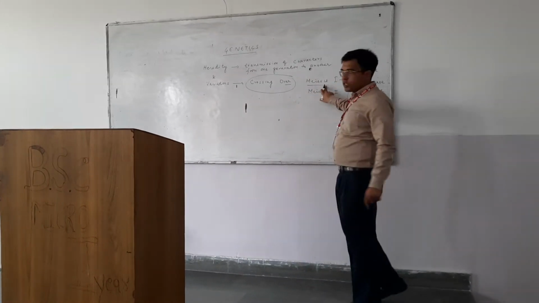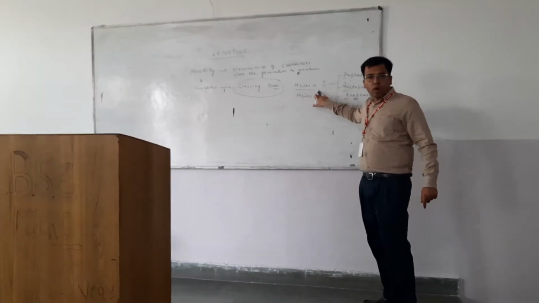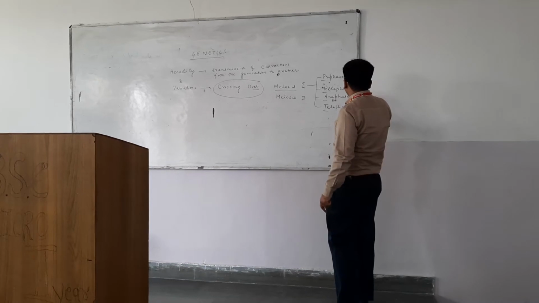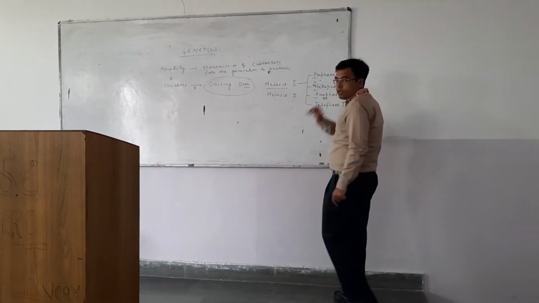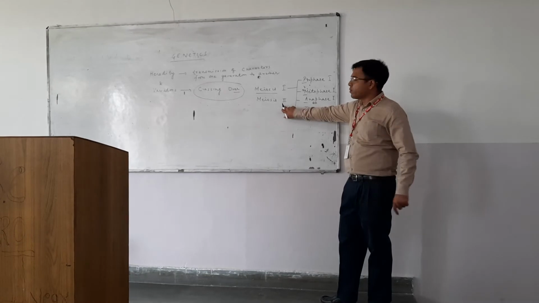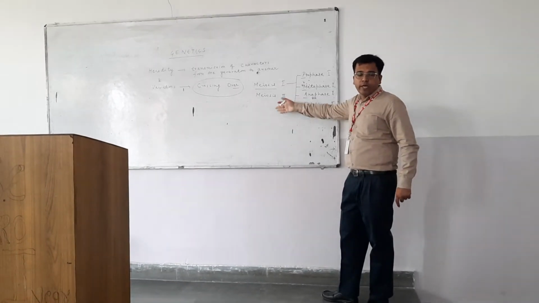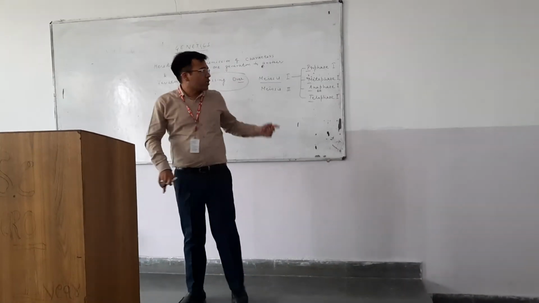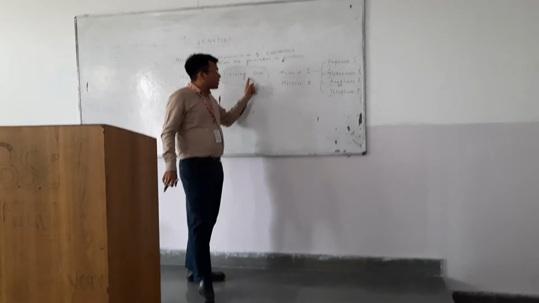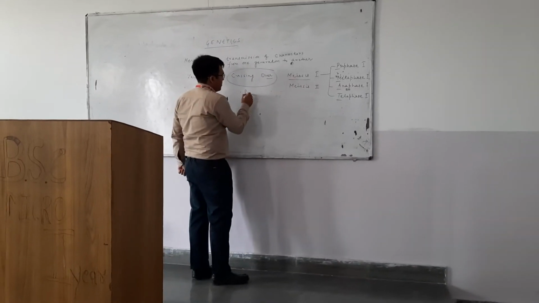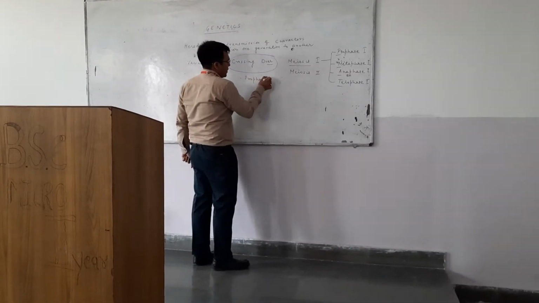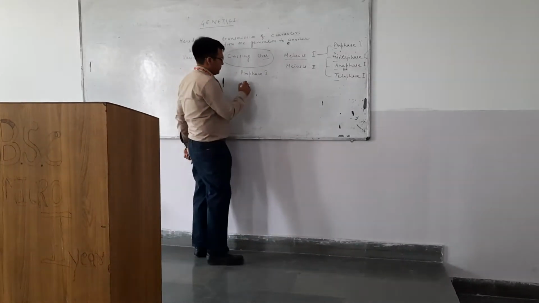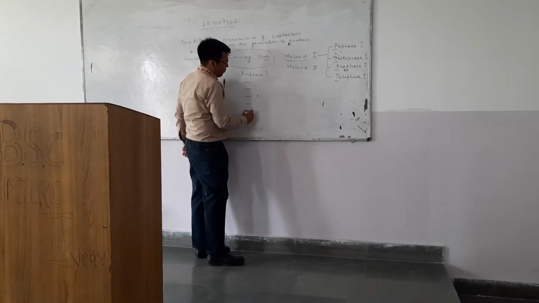Now, since this is meiosis 1 and this is meiosis 2, in meiosis 1, the stages will be called prophase 1, metaphase 1, anaphase 1, and telophase 1. Whereas in case of meiosis 2, the stages will be called prophase 2, metaphase 2, anaphase 2, and telophase 2. Now, our question is, where does the crossing over take place? Crossing over takes place in prophase 1. And prophase 1 has several substages, like there are 5 substages of prophase 1.